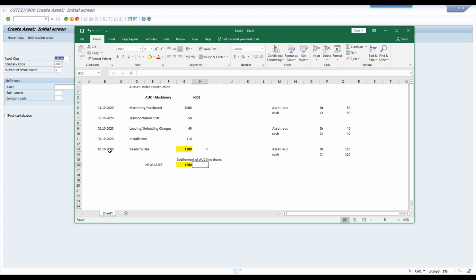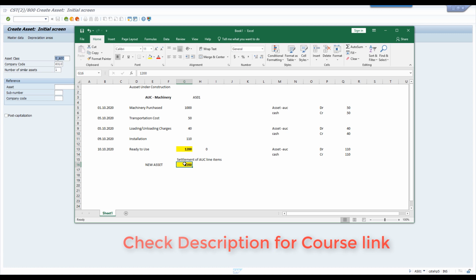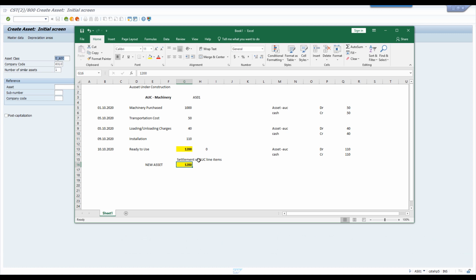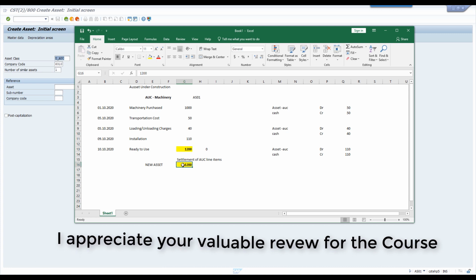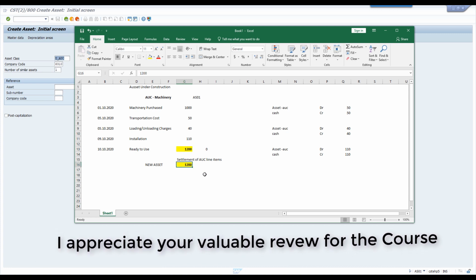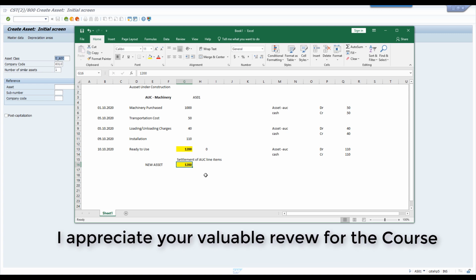Your new asset will start from 1010 and depreciation will be charged from this date only, since even as per IFRS, if an asset is not ready to use, then you can't charge depreciation. This is nothing but the capitalization of a new asset. Hope you understand. In AUC, you have to create one AUC asset master. We are going to debit all the expenditure to this AUC asset. Once it is ready, then we will settle this cost to a new asset. This is the concept of AUC, and practically you will find this concept in many companies.